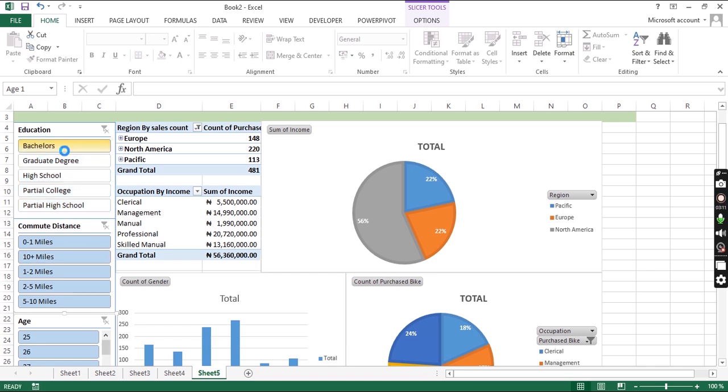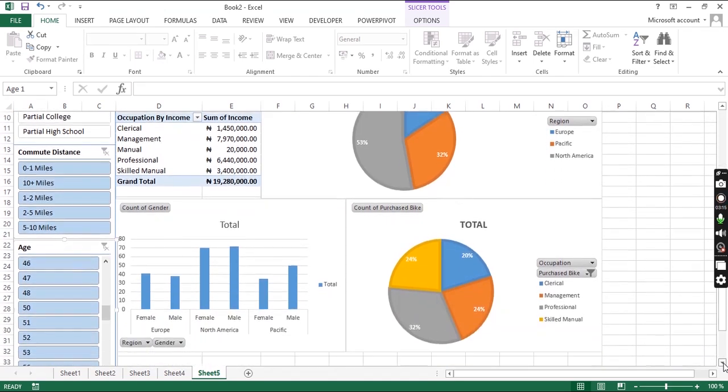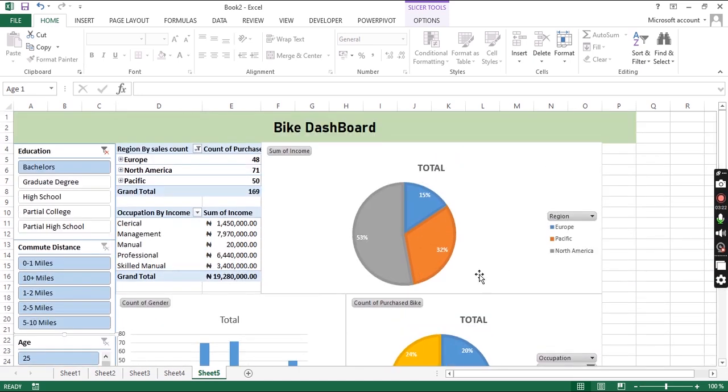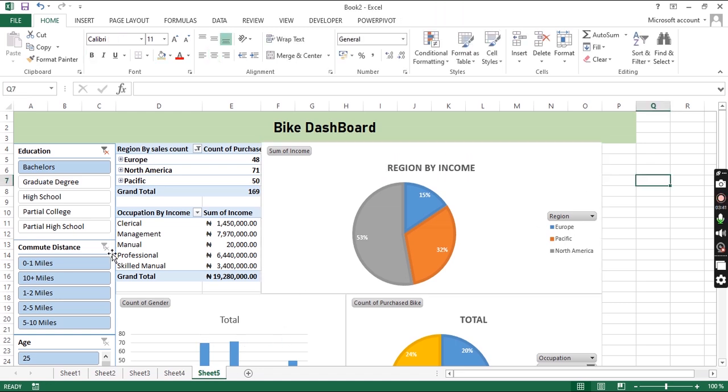If I select bachelors, everything changes based on bachelors. So this is only bachelors based on every other criteria we mentioned before. This one was region by income, so now it's region by income by bachelors. That's basically the difference. Then I can remove the filter and it goes back to what it is by default.